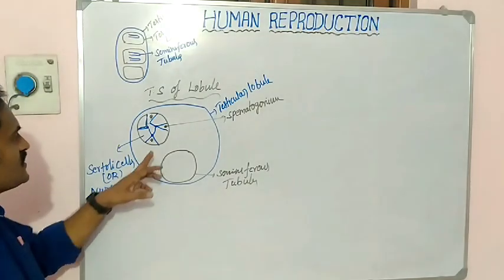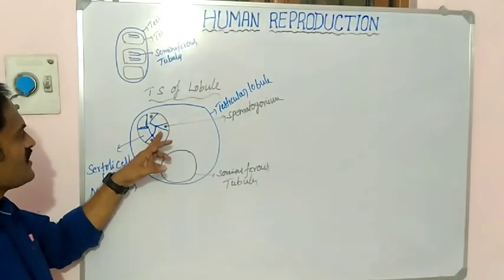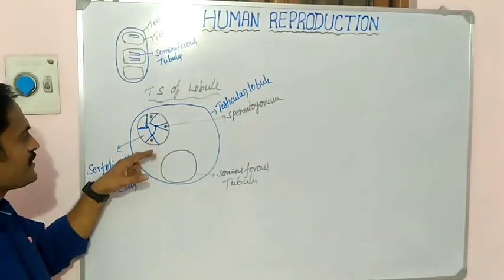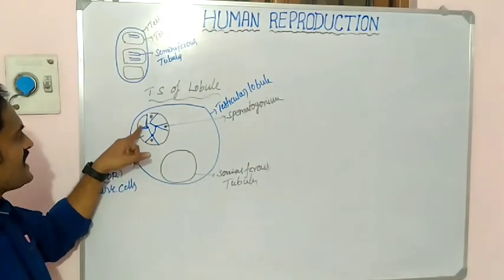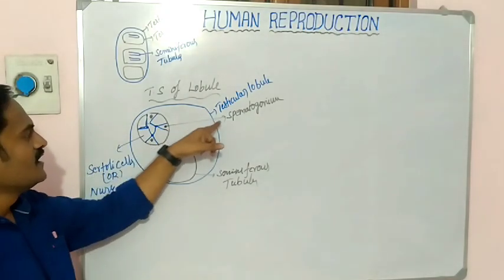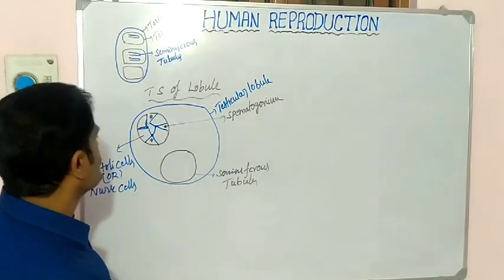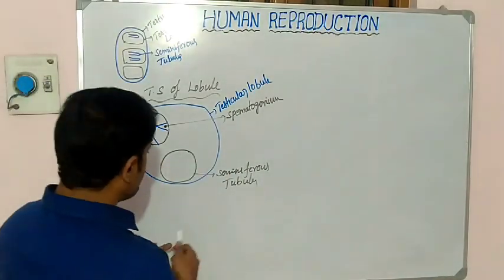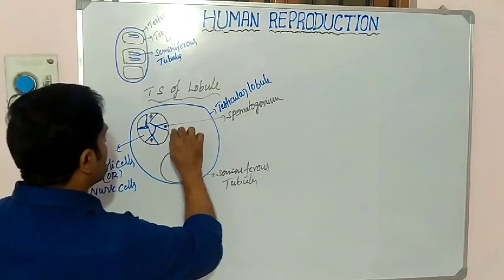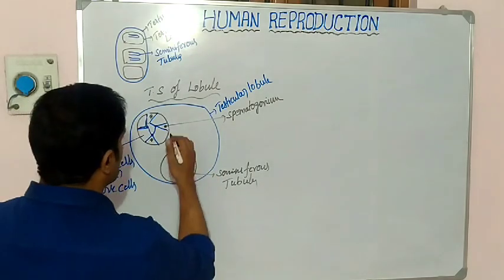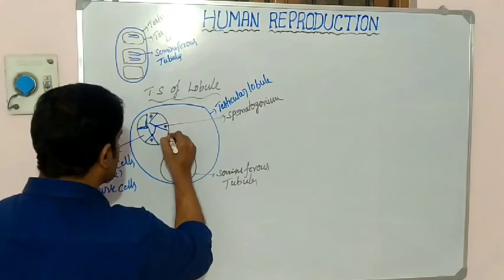So the big cells which are tightly packed have, in the spaces between them, some arrangement, and that is called spermatogonium.